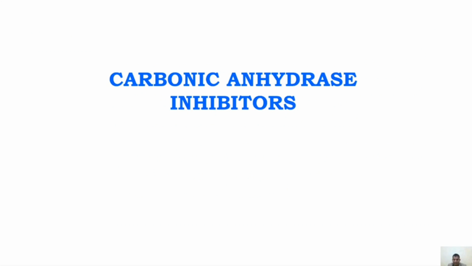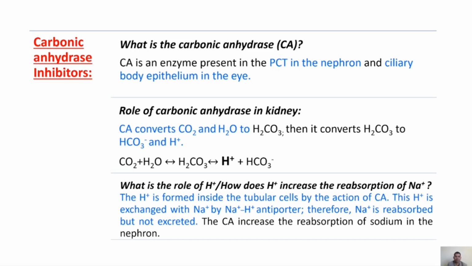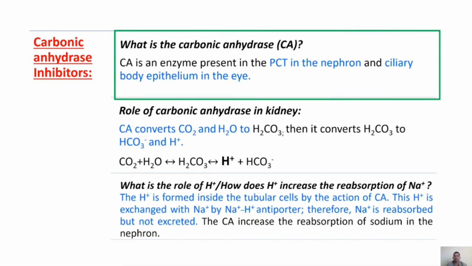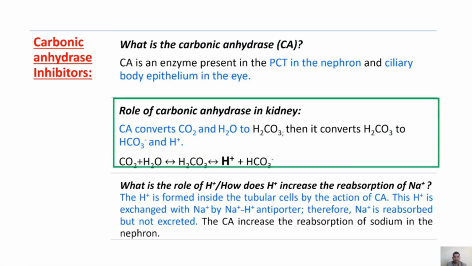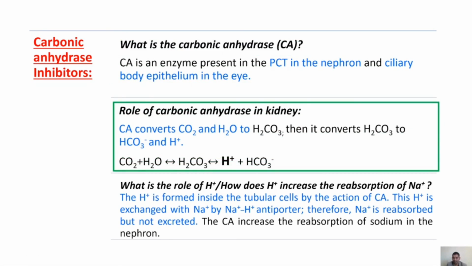Carbonic anhydrase inhibitors. First, let us discuss what is carbonic anhydrase. It is an enzyme present in the proximal convoluted tubule in the nephron and the ciliary body epithelium in the eye. Next, what is the role of carbonic anhydrase in the kidney? Carbonic anhydrase converts carbon dioxide and water to carbonic acid. Then it converts carbonic acid to bicarbonate and proton.